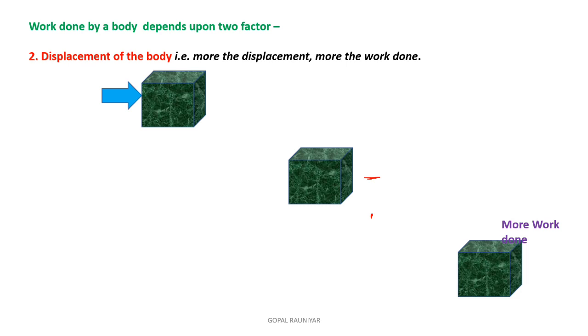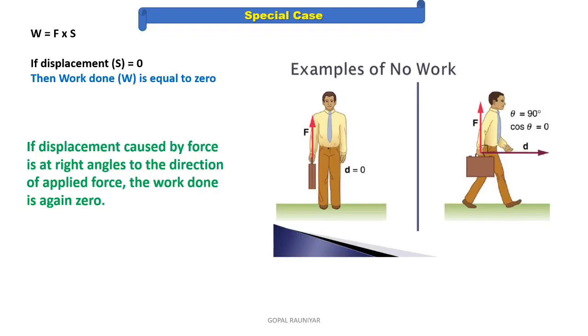So here work done is more. Now we will understand the special case of 0 work done, and you will study this special case in detail in your next class. We have studied that if the displacement is 0, the work done will be 0. Now, if the displacement caused by force is at right angles to the direction of applied force, the work done is again 0.